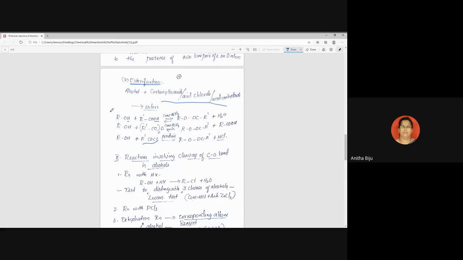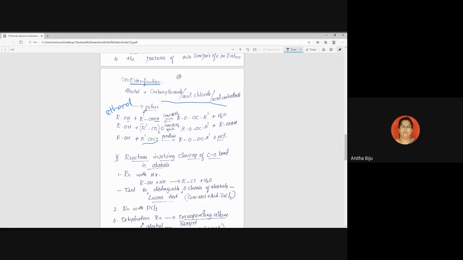CH3CH2OH. Okay, ethanol. Write the equation with ethanol. All of you try to write it. I will write only the word ethanol; you have to write the formula, CH3CH2OH.